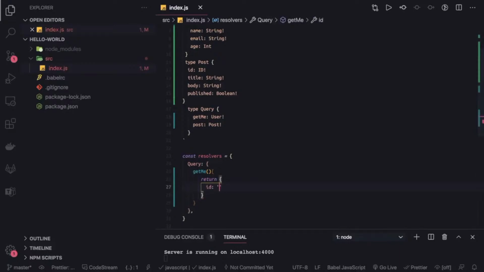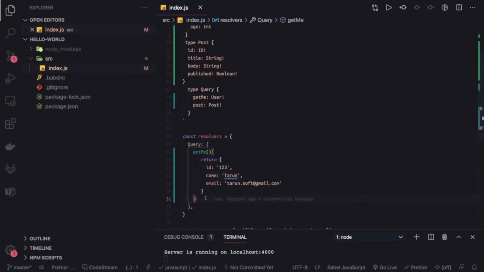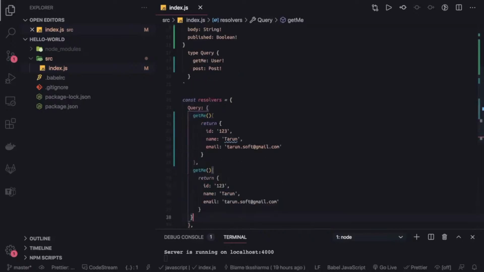We have id of type string, and we have name, and we have email. So we have name, email, everything here. This is my first query here, get me, and then another query I have is post. So put a comma here.